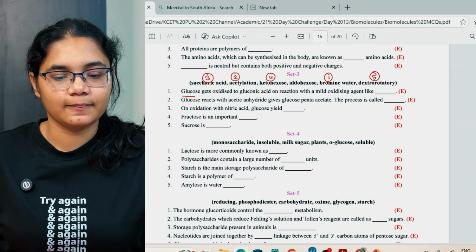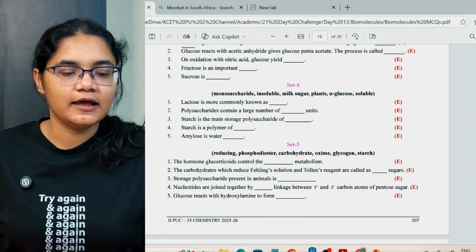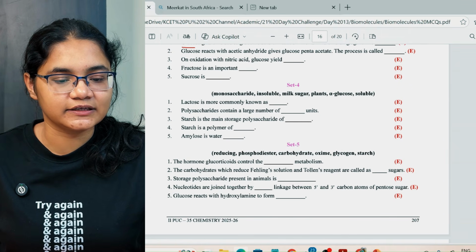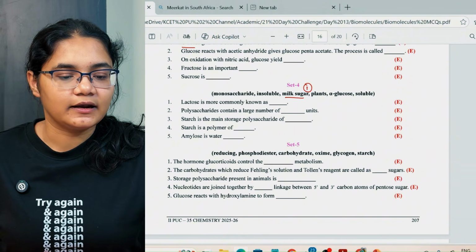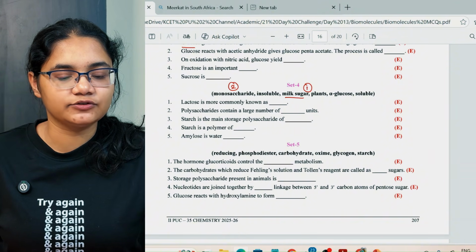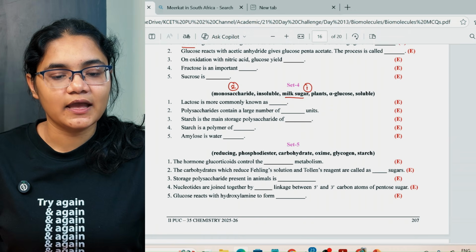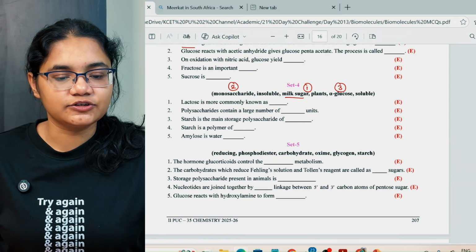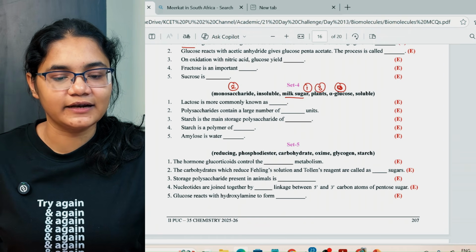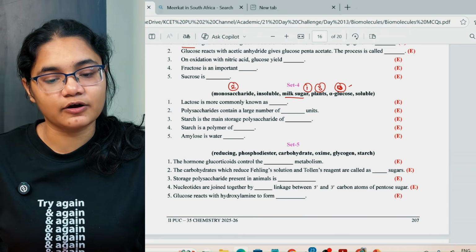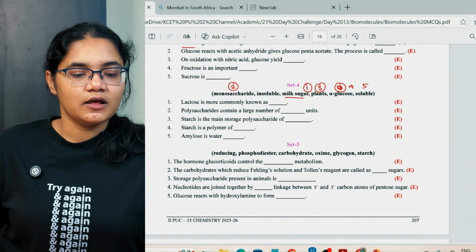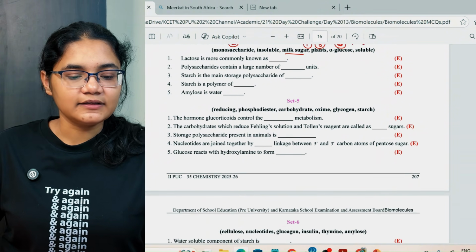That is 5. Okay. Next, we'll see here. Lactose is more commonly known as monosaccharide. No, lactose is milk sugar. Okay. Next, polysaccharides contain a large number of monosaccharide units. Starch is the main storage polysaccharide of alpha glucose. Starch is the main storage polysaccharide for plants. Next, starch is the polymer of alpha glucose, that is 4. Amylose in water is soluble. Okay. Next, we have set 5 here.